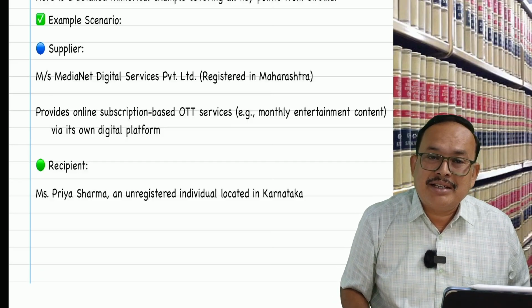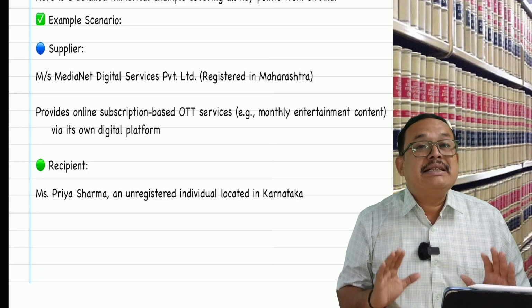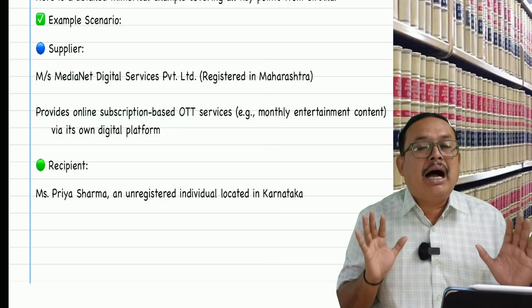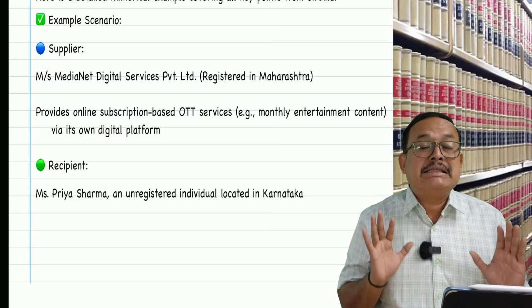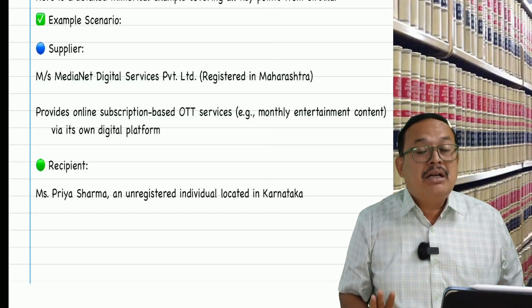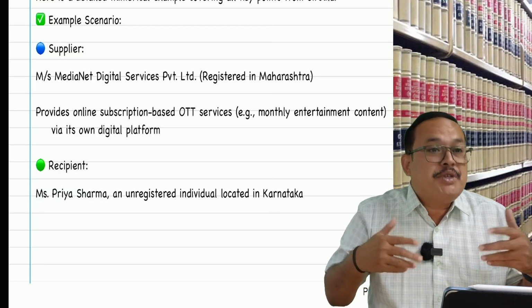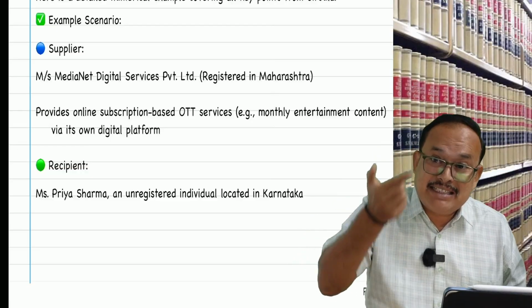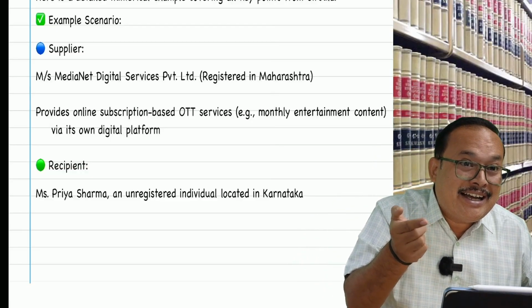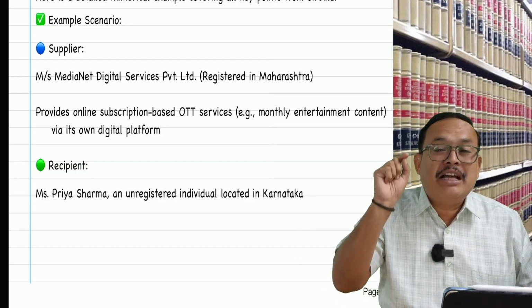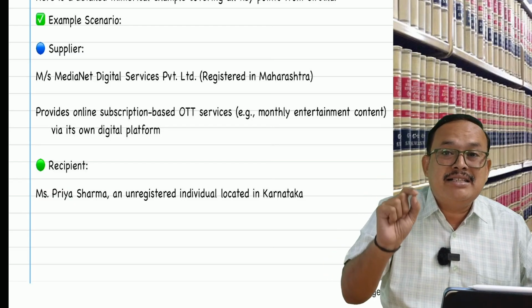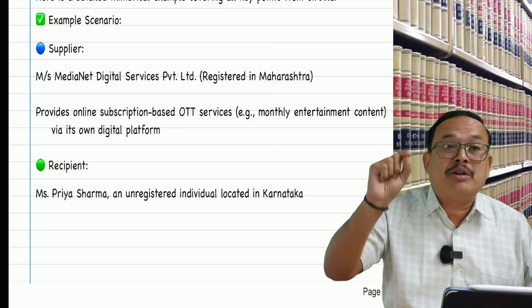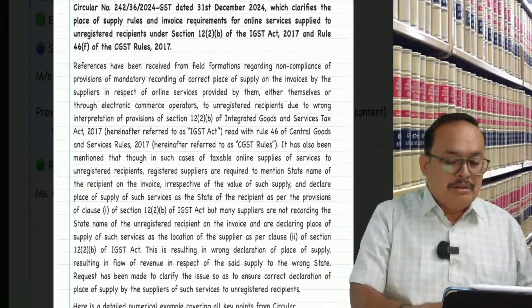Supplier Maharashtra. As a result, it is an interstate supply. IGST will be levied and collected by the government. That IGST is subsequently apportioned between the central government and the state, which state? Karnataka state, with the help of the Central Clearing Agency, a robot mechanism of the network portal of the GST. So much is there.